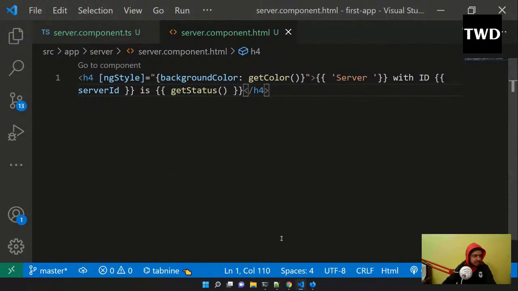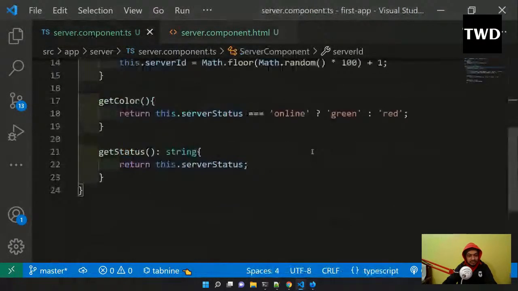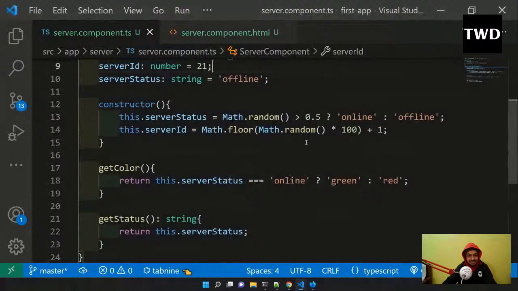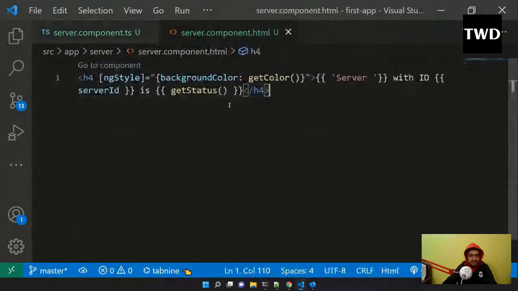Now I will come here. See, server 86 is offline, so the background color is red. Server 72 is online, so the background color is green. Both of them are offline here, so it is red. Everything is random now, the server ID is also random, so anything we can get. Let me click it. One is offline, one is online. This is how powerful ngStyle is.